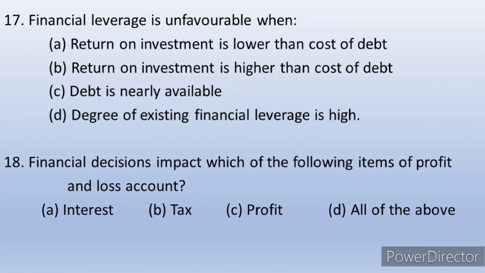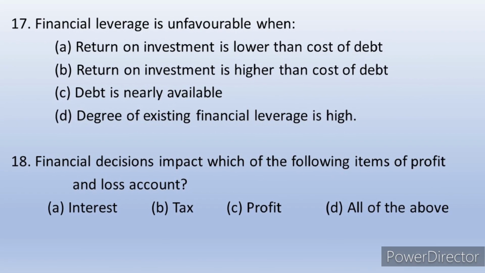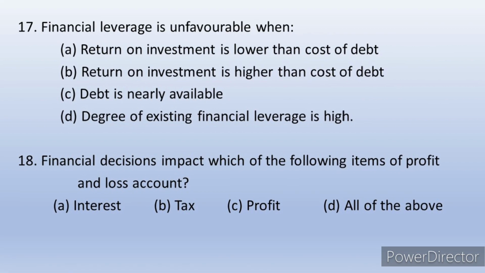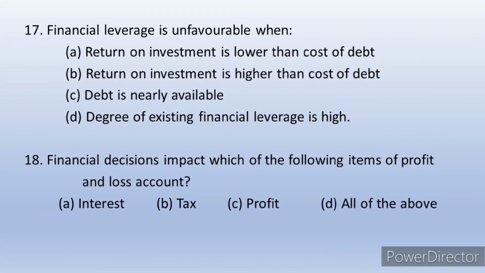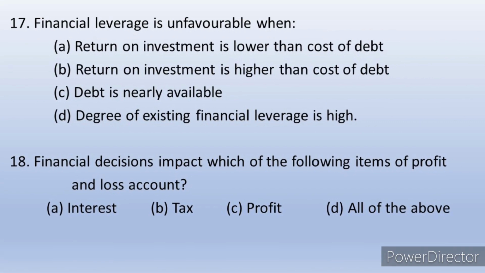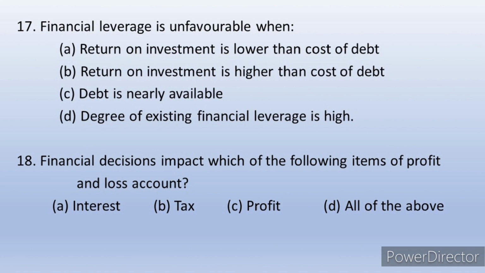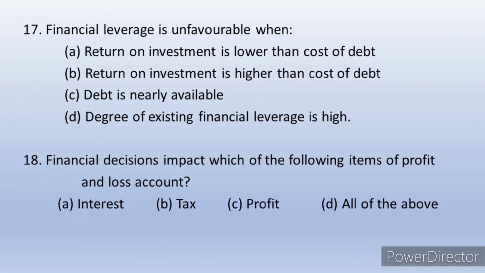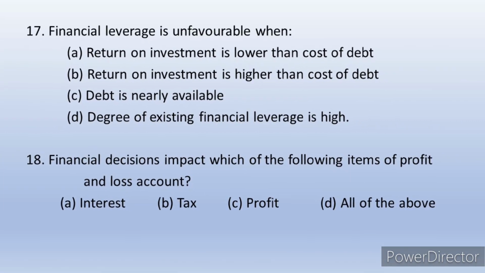Question number 18: financial decisions impact which of the following items of profit and loss account? Here we can see interest, tax, profit. I think all three are influenced by the financial decisions. If you borrow more money, you have to pay more interest and less tax. If you borrow less money, you have to pay less interest and more tax. And definitely by this, the profit will also be affected. So the answer is D here, that is all of the above.